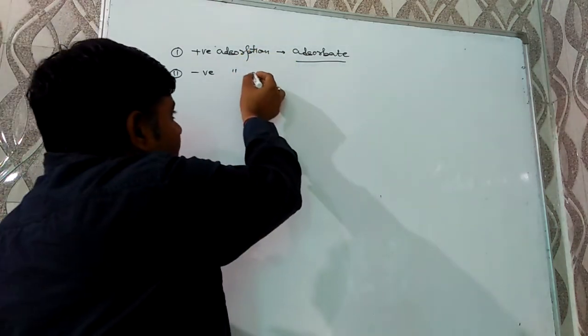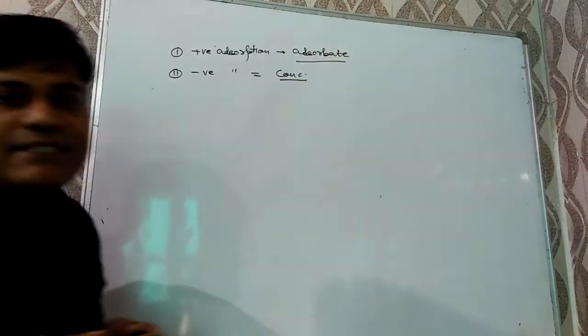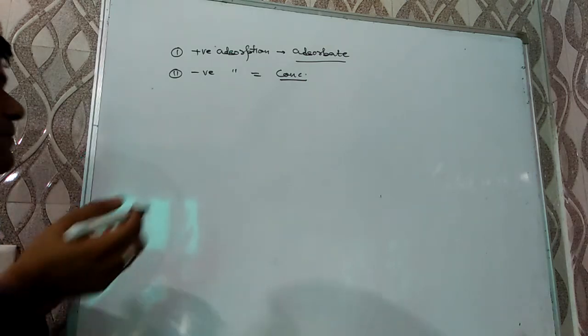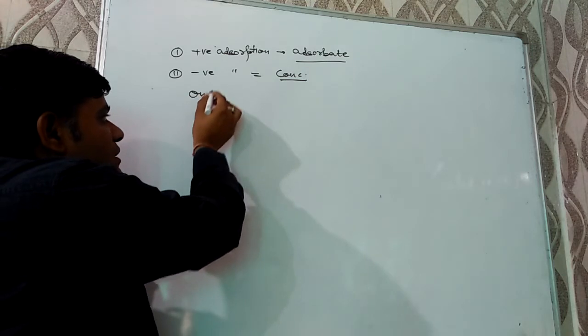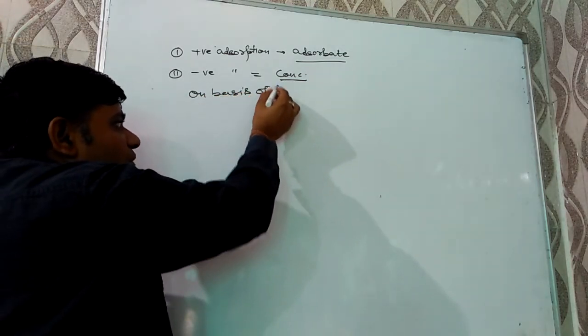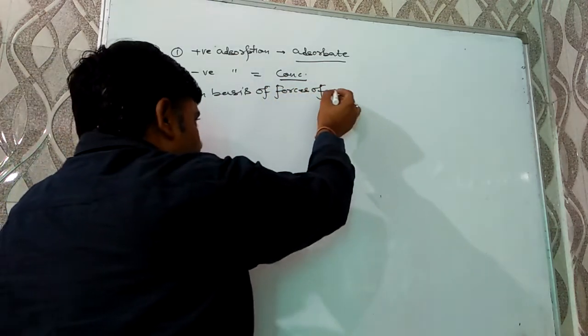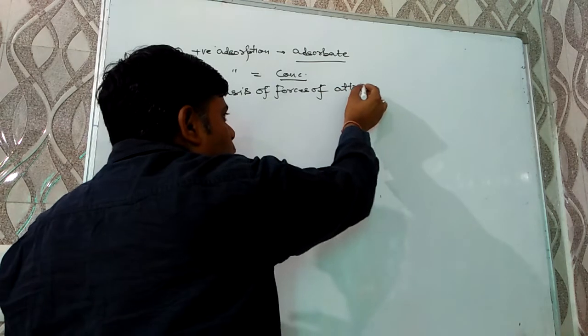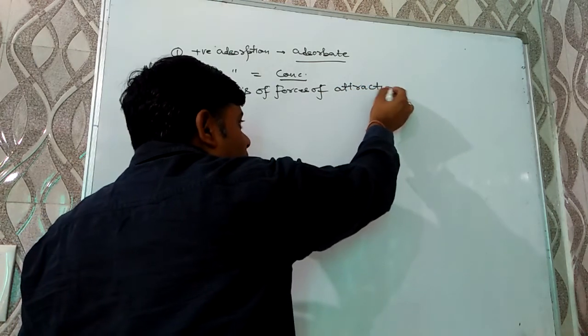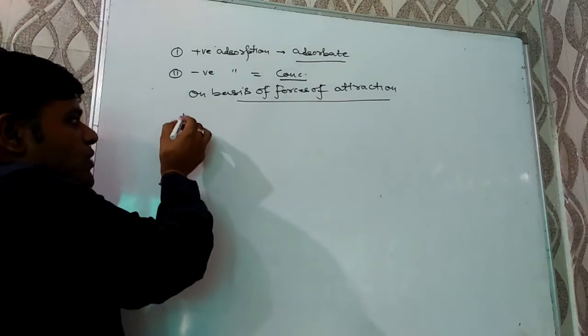While for negative adsorption, the concentration of adsorbate on the surface is lesser than the concentration in the bulk. That is known as negative adsorption. Next type, on the basis of forces of attraction, adsorption can be of two types. Very important question for 12th board as well as objective exams.